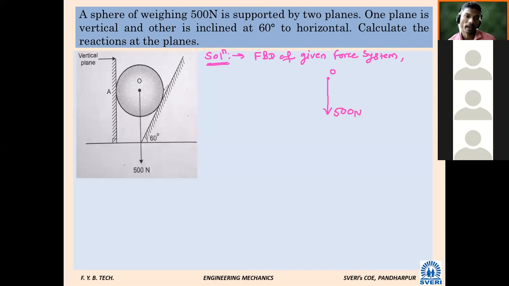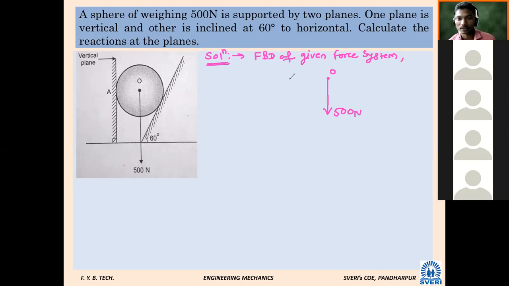And as this plane is vertical, whatever action there is from point A will be horizontal, passing through point O. It will be like this. So the action will be something like this, we can say RA, and it will be horizontal.